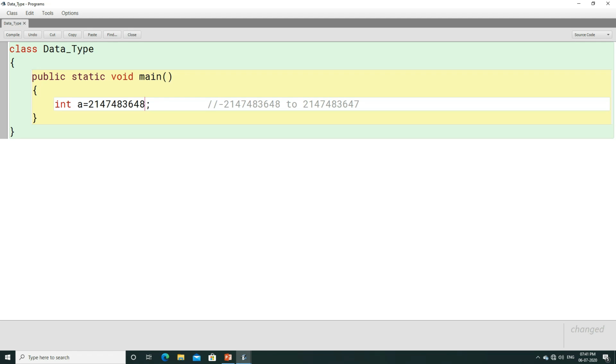So you have to remember the maximum int number which can be written in Java, that is 2147483647.